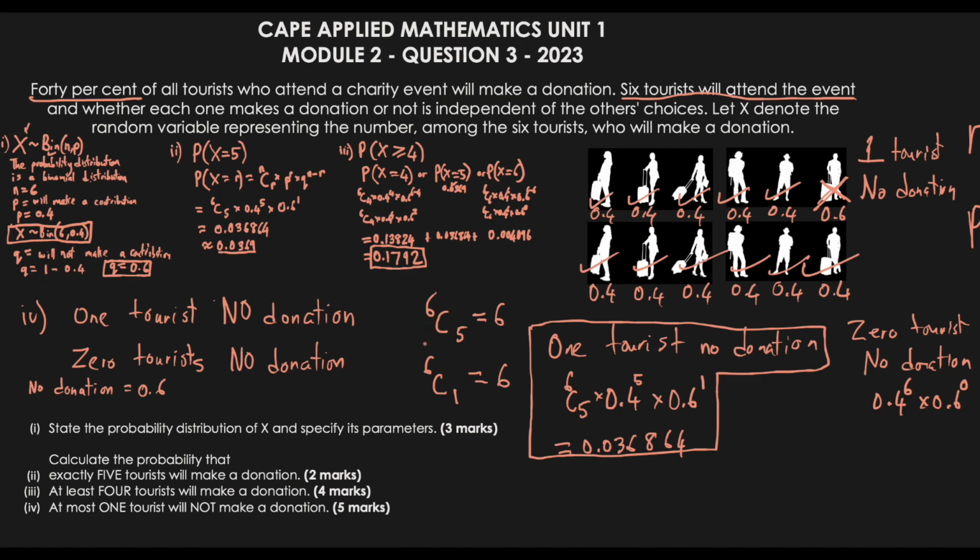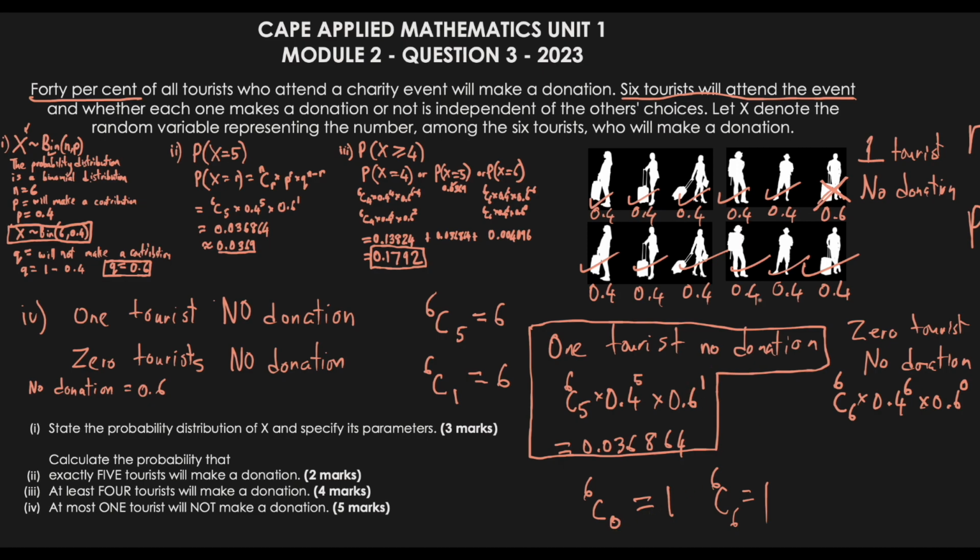And back to the same selections, how do we consider the selections? The same concept. We could either look at it from the perspective of all making a donation or none making a donation. So in essence, if I did none making a donation, that would mean we're choosing 6C0, meaning none make a donation, and this will give us 1. Likewise, if we used 6C6, this would also give us 1.